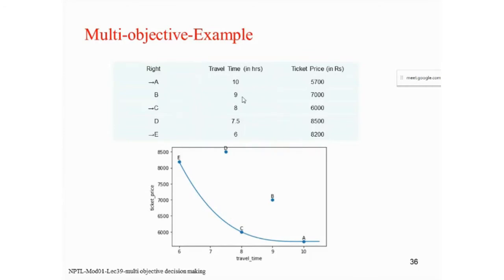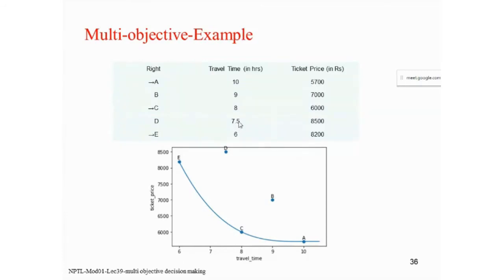Now consider B. In the B case, this is taking more time and the price is also more, which means B will get dominated, because in both objectives C is better, since our purpose is to have less time and less price. Here the time taken is less and the cost is also less, so we will choose this solution. Then we will ignore the B solution. So 9 and 7000 means the B solution will be dominated by C, so we will ignore B.